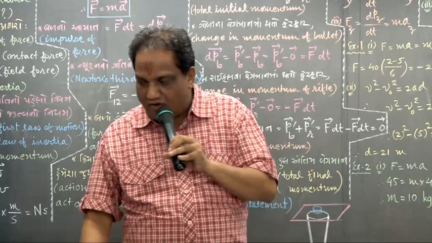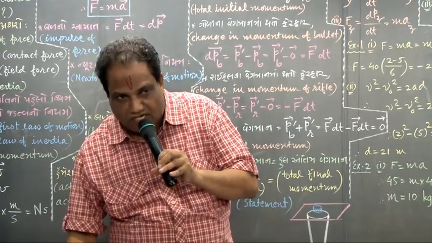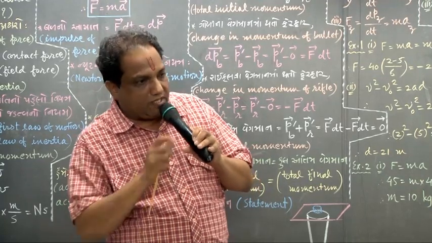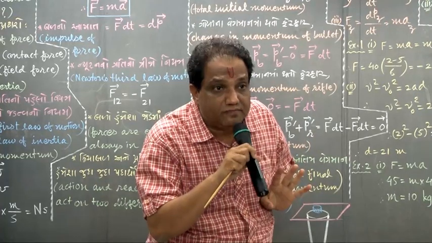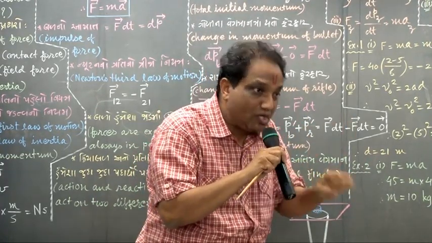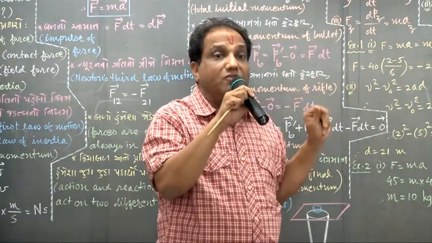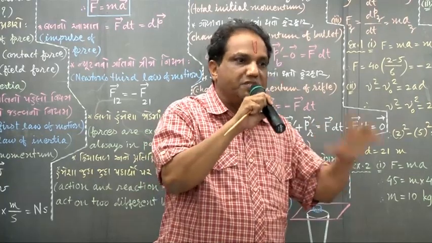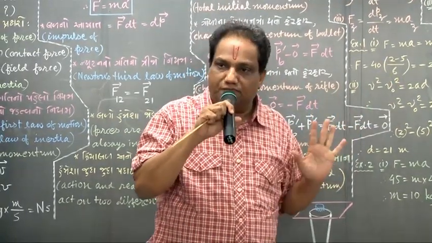In the absence of resultant external force, or sometimes we call it in the absence of unbalanced force, a body in a state of rest remains in the same state of rest, or a body in a state of motion continues to move with uniform velocity. This very statement is called Newton's first law of motion.